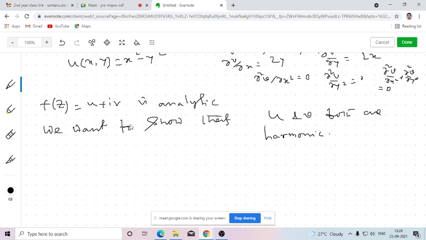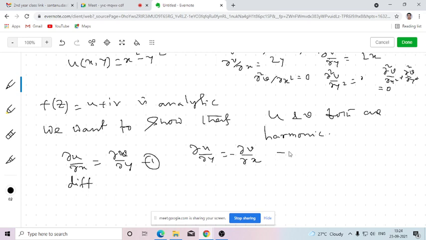Since f(z) is analytic, u and v will satisfy the Cauchy-Riemann equations. That means del u del x equals del v del y, and del u del y equals minus del v del x. This is 1, this is 2.